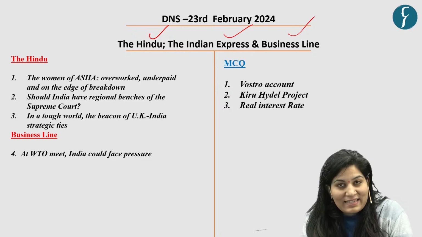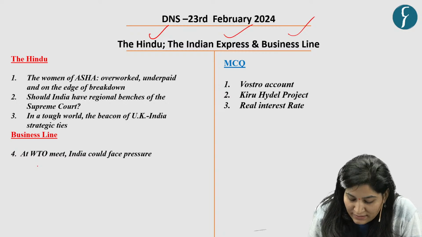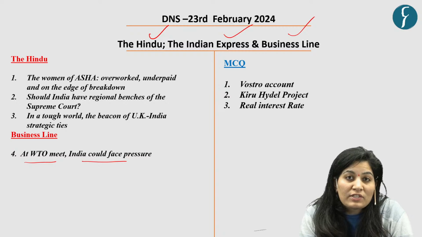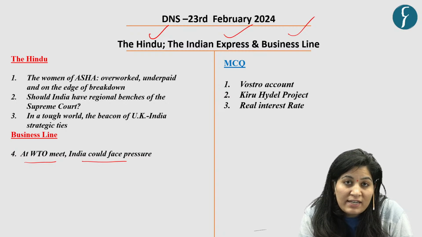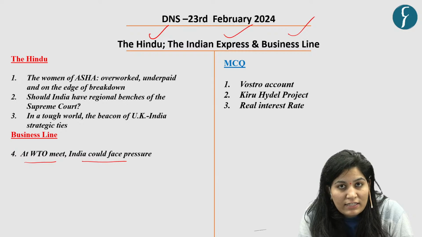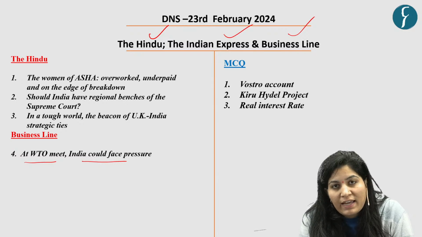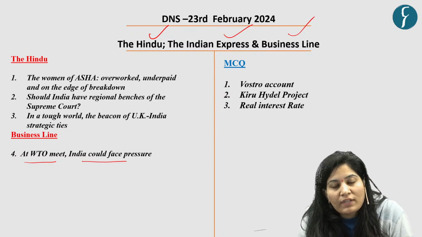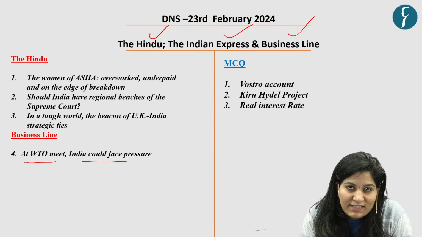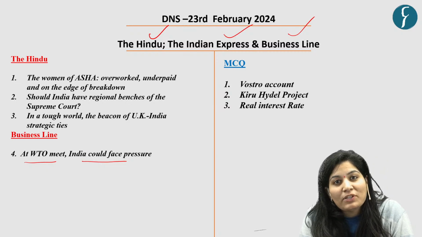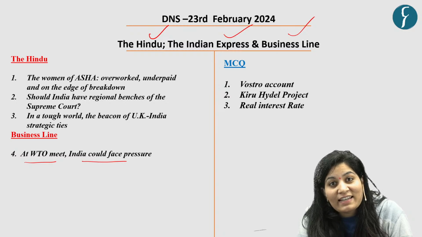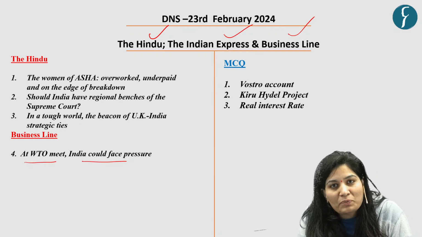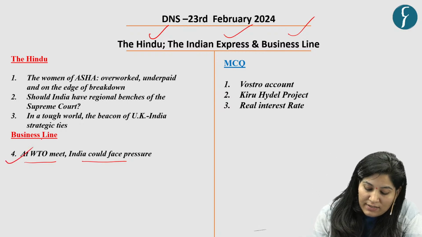First, for the mains, is from the Business Line: At WTO meet, India could face pressure. There is the 13th ministerial conference going to happen in the last week of February, and there's an article which highlights the issues India is going to face with respect to negotiations. WTO is linked with food security, so it is important from the GS paper 3 perspective, and it is an example of a multilateral organization, which is another important theme from the GS paper 2 perspective. So that's why we have taken this article.